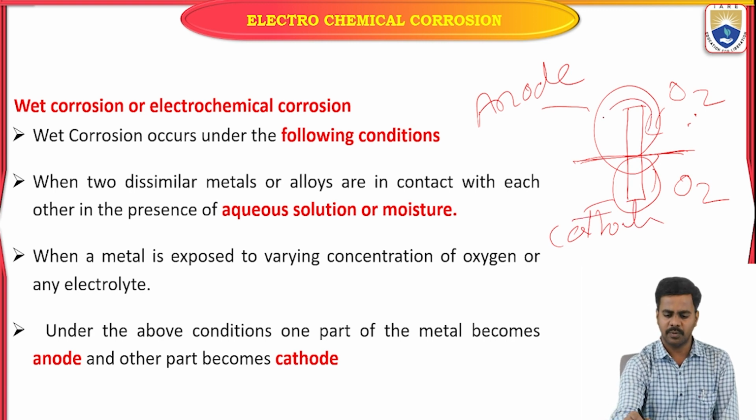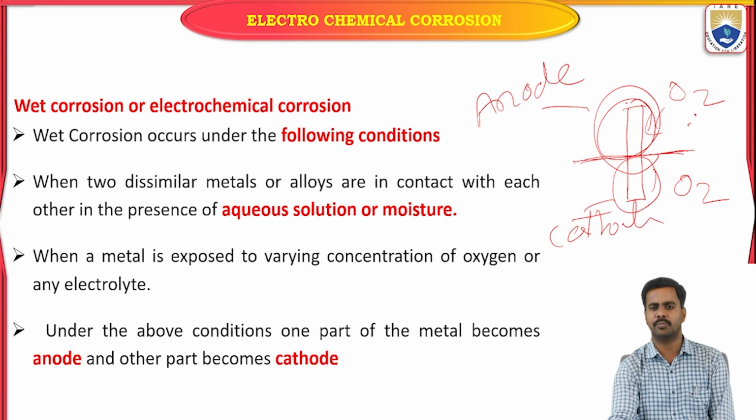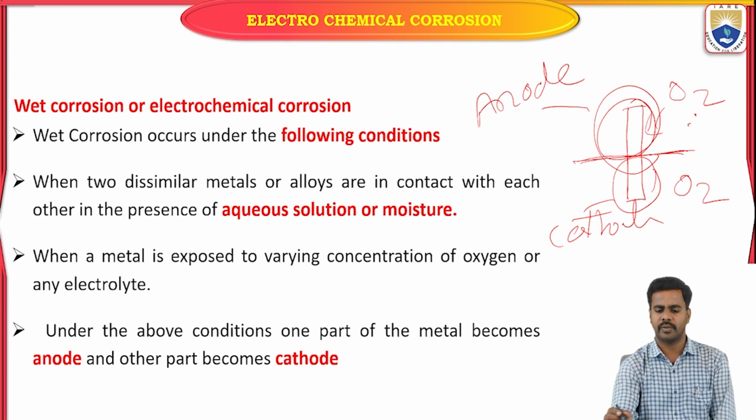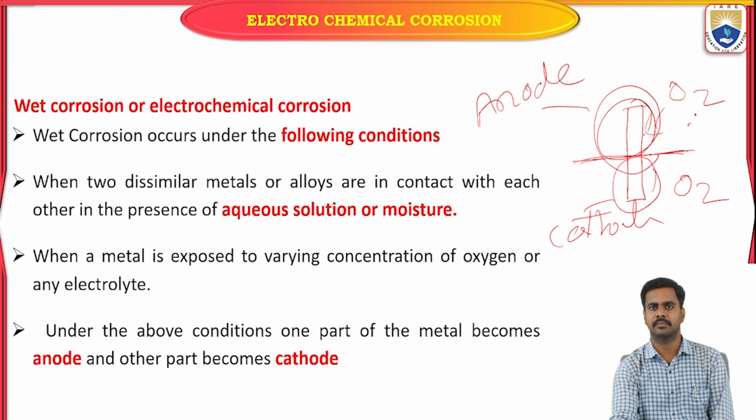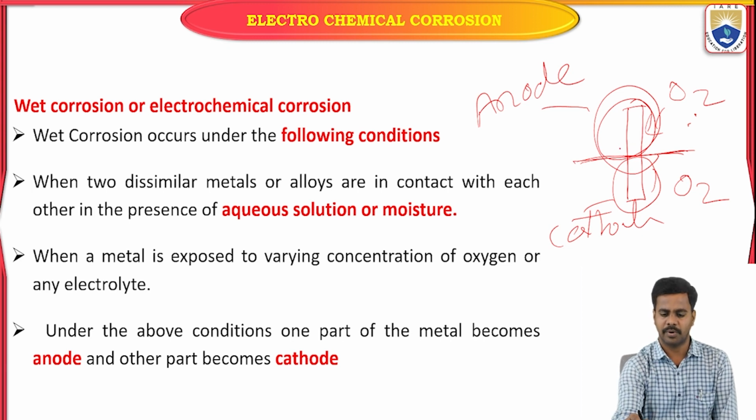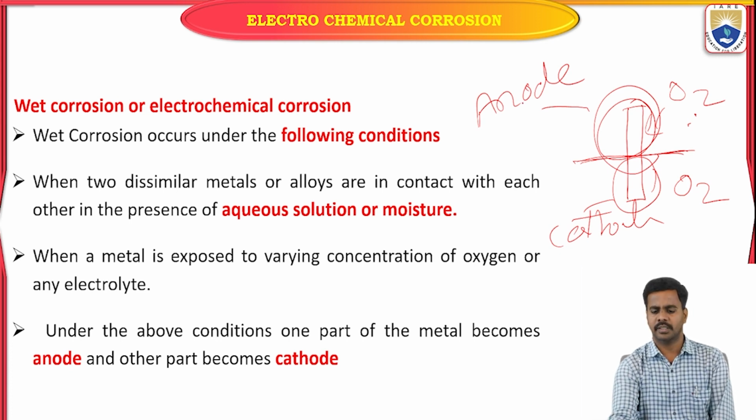The part more exposed to oxygen is where oxidation takes place. That's why the part which is more exposed to oxygen acts as an anode, and the part which is less exposed to oxygen acts as a cathode.